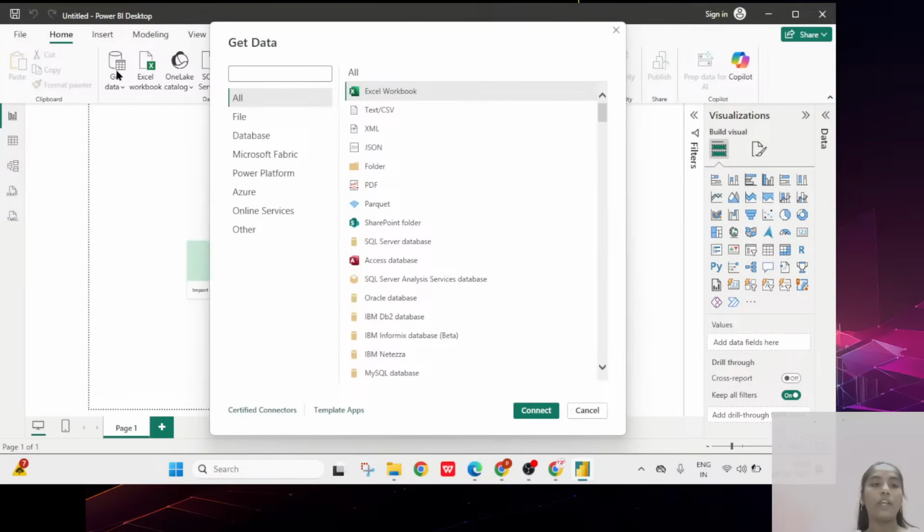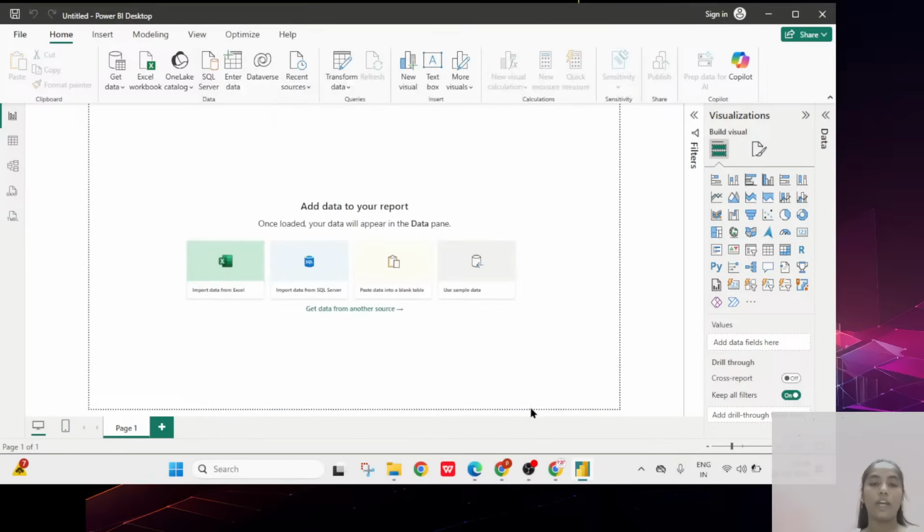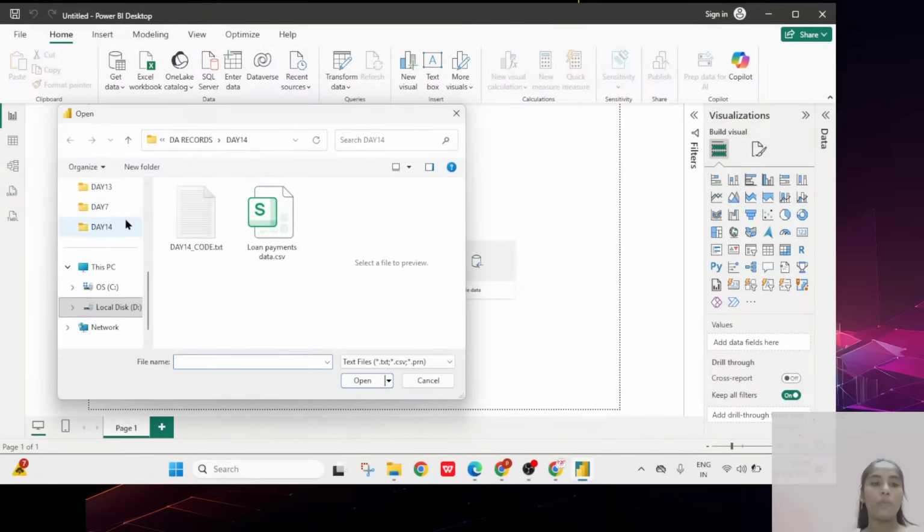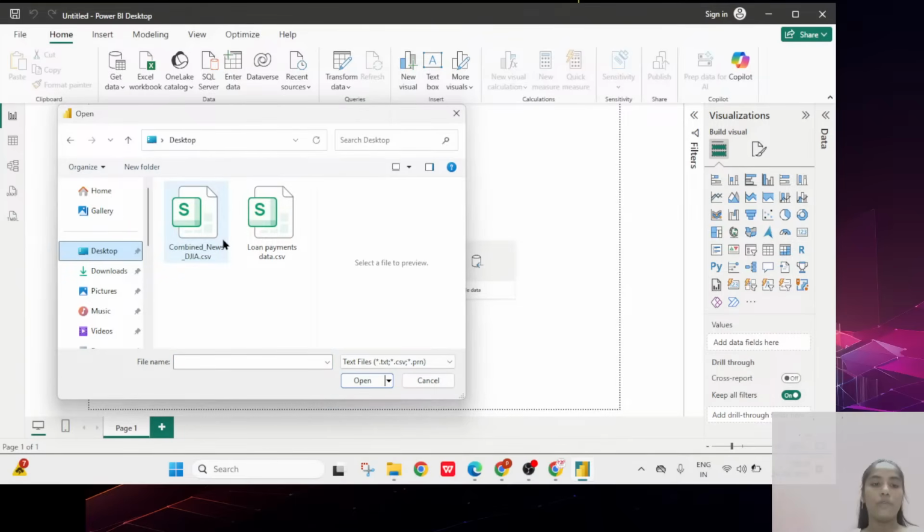So then later you can click on get data, and here you can select your particular data set and click on connect. Then you can load the data set you have with you. The first installation will be completed. Now you have to connect R Studio with the data transformation within Power BI.